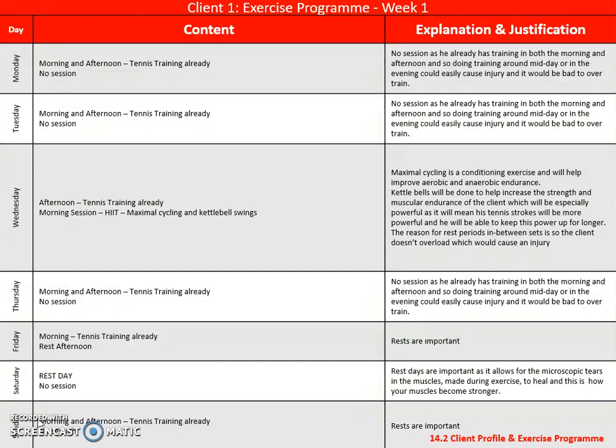However, on Wednesday, he already has a tennis session in the afternoon and also has a morning HIIT session. For the HIIT session, he will be doing maximal cycling, and for this we will find the maximum speed and make them cycle at this speed for 15 seconds with 45 seconds rest, doing 8 sets of this. These things will increase over time, so for example, by week 6 there will be an increase in duration or more sets. They'll be working in between 80 to 90% of their maximum heart rate, as this is the anaerobic zone and will improve the client's ability to be able to work without oxygen.